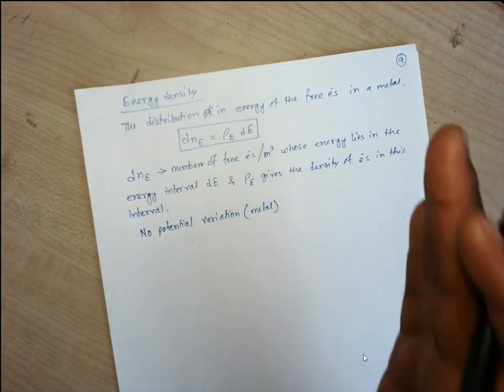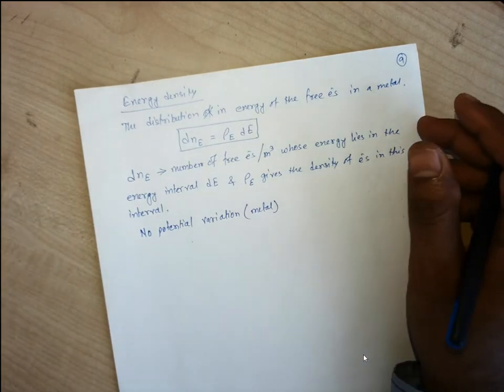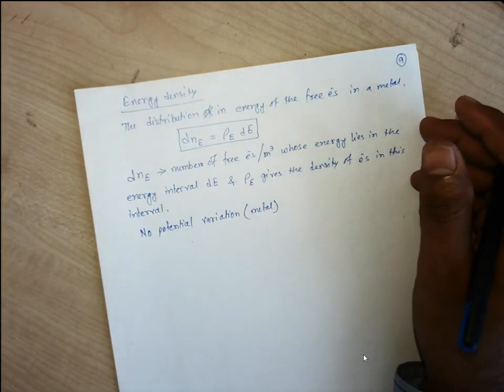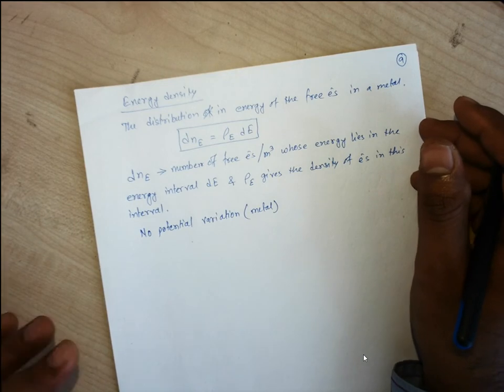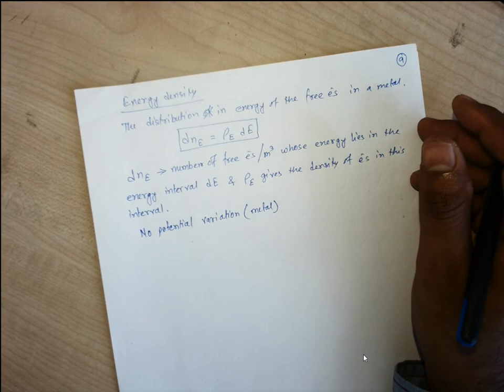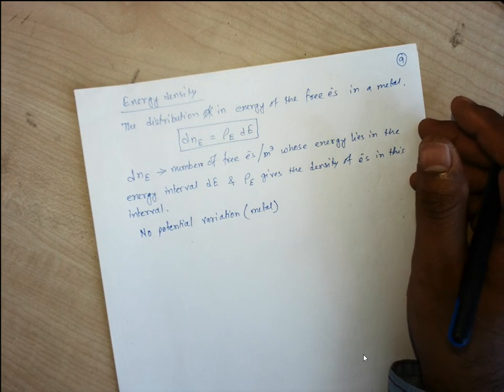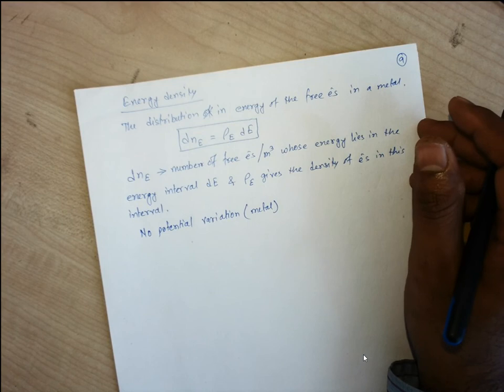Let us consider we are having a slab of metal. On that metal we have subsections of each cubic meter. If the potential variation is completely negligible, then we consider that each subsection, each unit cubic meter, has an equal electron density.